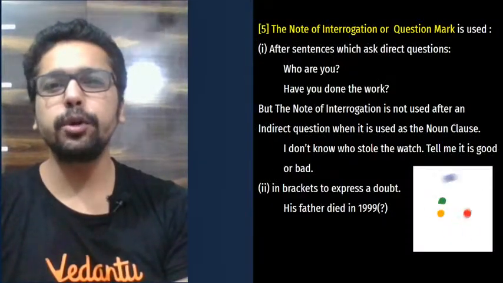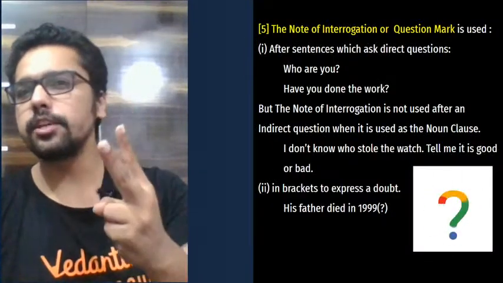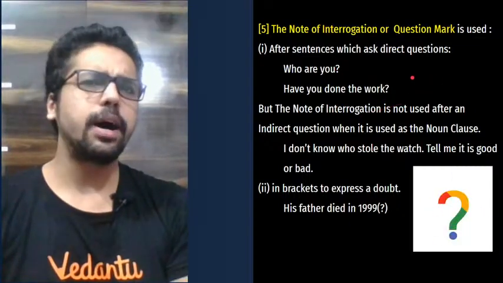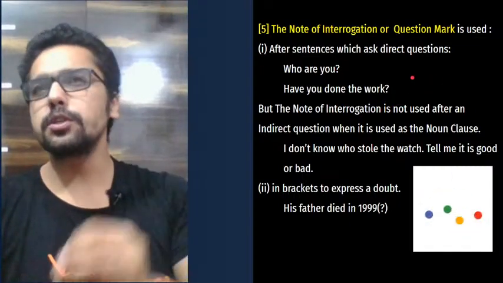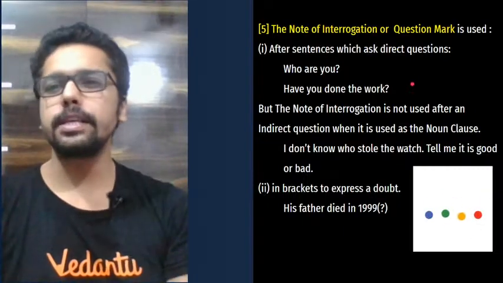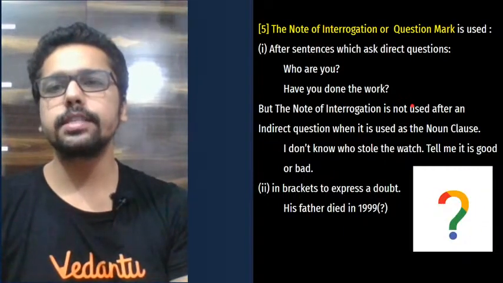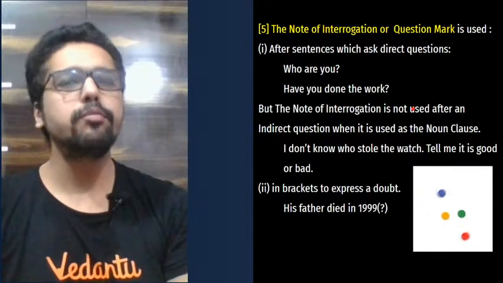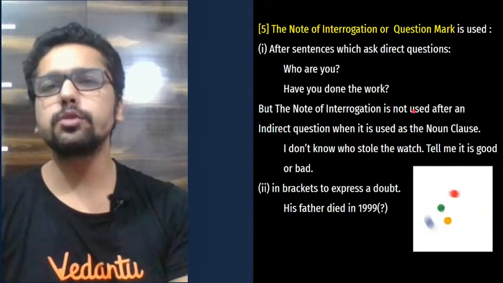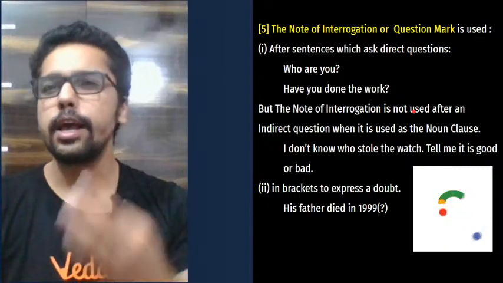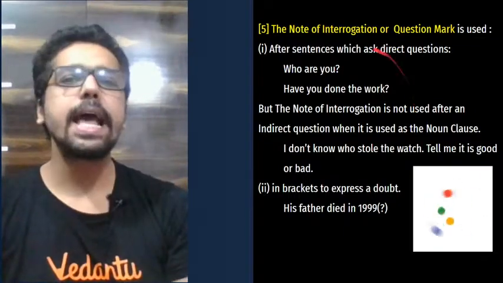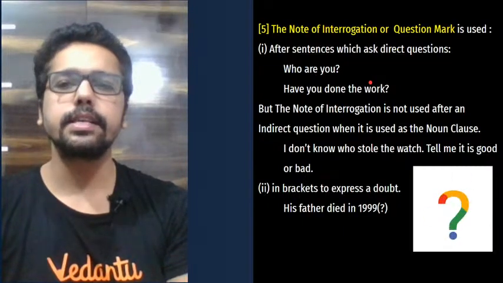Okay, so today we are going to do the second session. In the second session, the 5th punctuation mark that we're going to learn is the question mark. This is going to be a quick session because this is a super simple, super basic topic. We are going to discuss 4 to 5 more punctuation marks, and the remaining 4 to 5 we'll discuss in the third session. So I'm going to have a third session also of punctuations. This is the second session. Let's see what we can discuss in this second session.